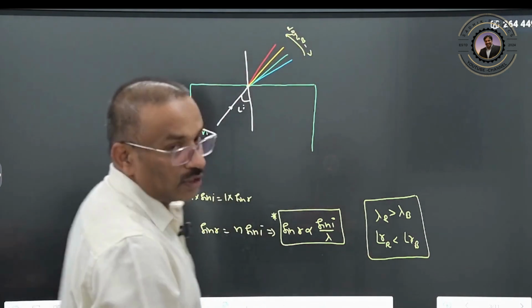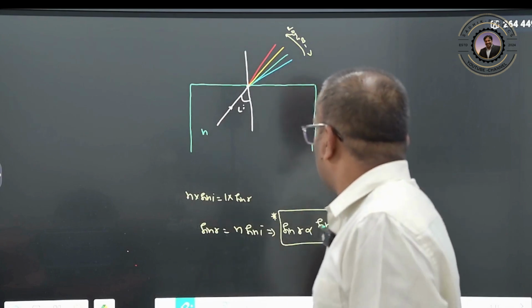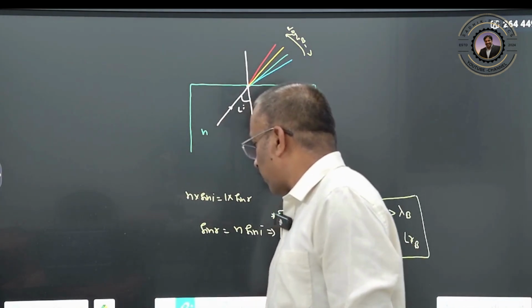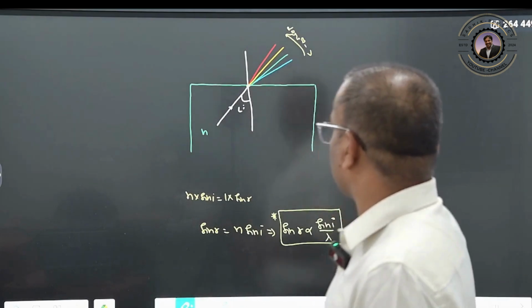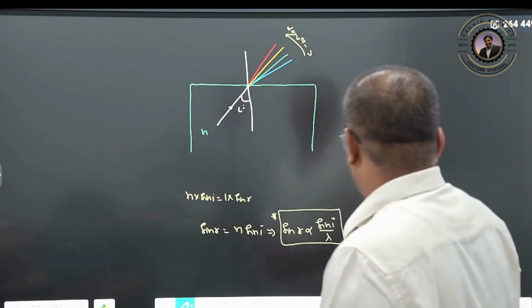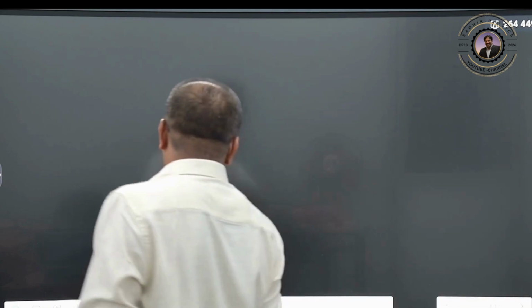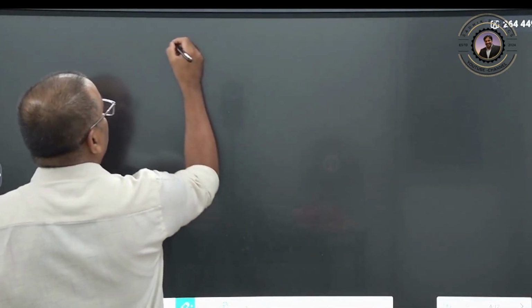Understand? So don't confuse in this one. I think you got the clarity why dispersion takes place. Now, same thing again, one more discussion. We can pass the white light through the prism. What will happen now? Let us see.